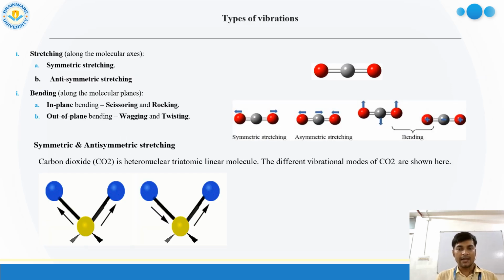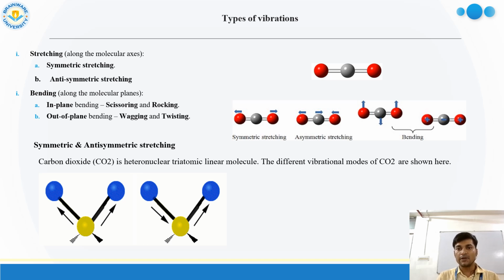Now the question is, if you take any covalent compound, there are many bonds. Those bonds are considered with respect to the molecular axis. Here you can see one example is given, the compound CO2.